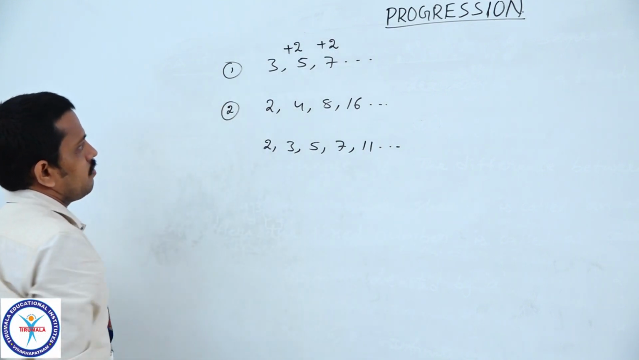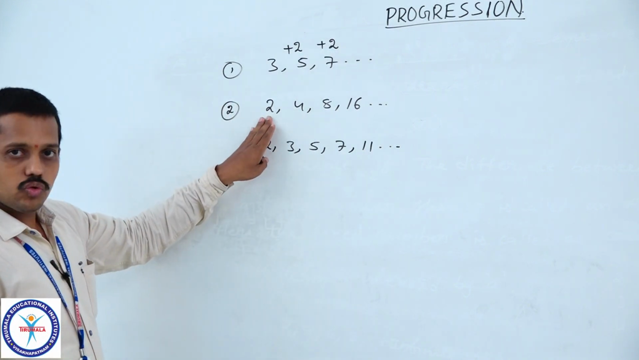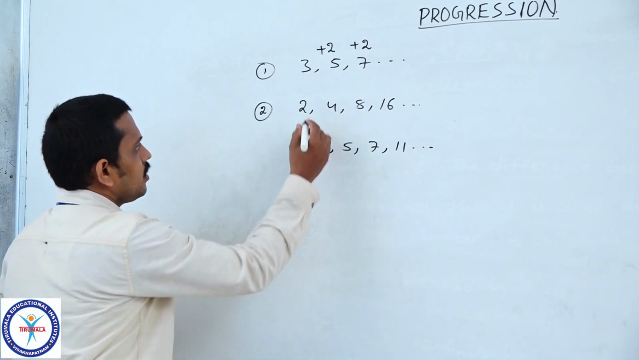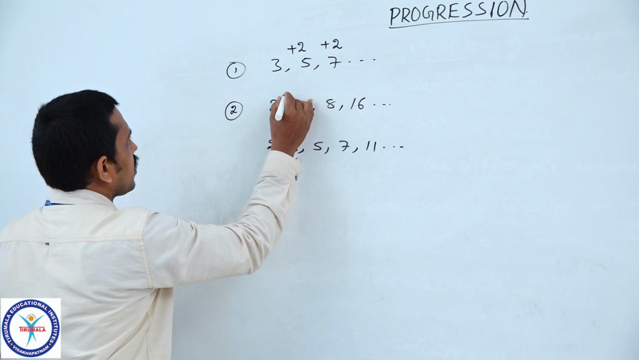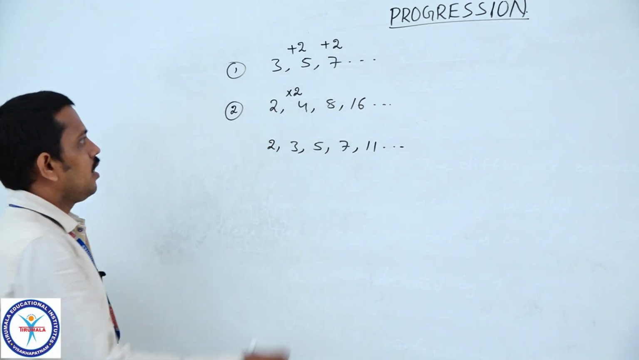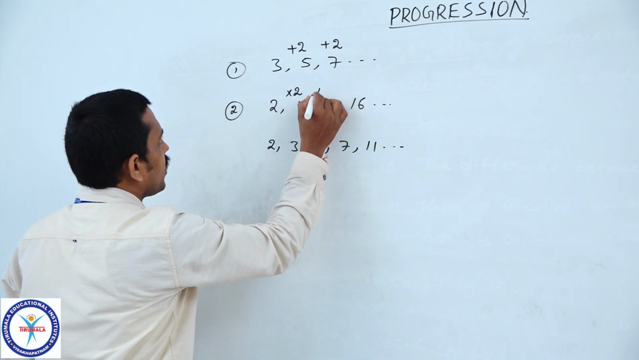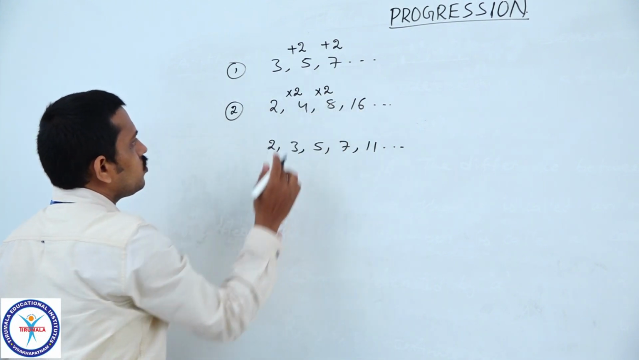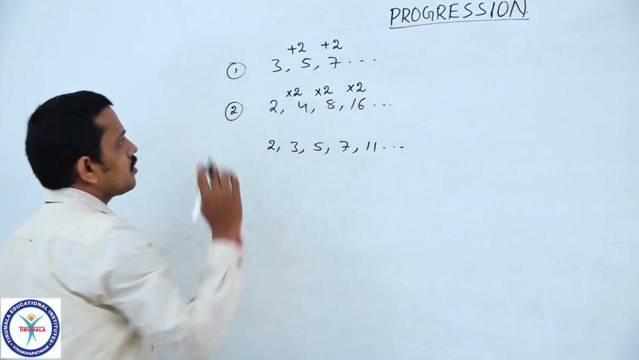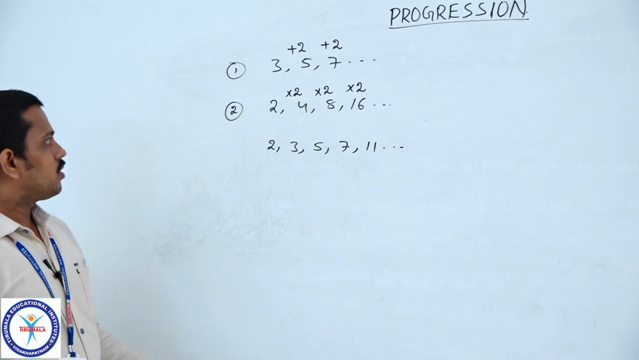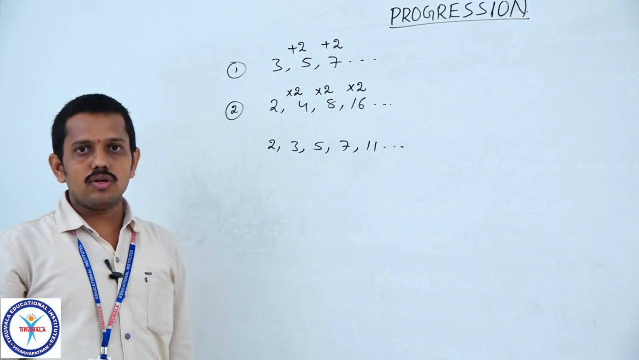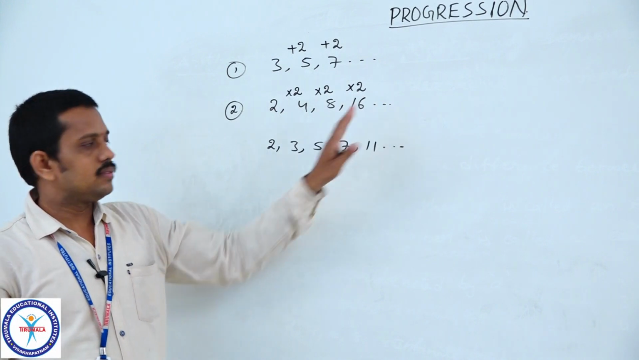In the second example, the first number is 2, the second number is 4, and the third number is 8. The second number 4 is obtained by multiplying the first number by 2. The third number 8 is obtained by multiplying the second number by 2. And the fourth number 16 is obtained by multiplying the third number by 2. So here also this set of numbers follows some pattern.